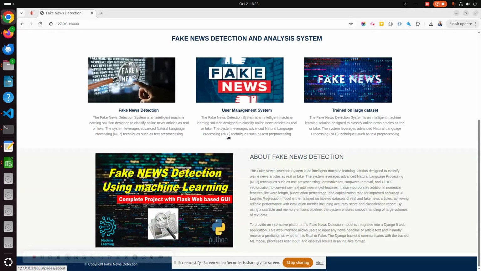So this is the best project for learning machine learning for detecting fake news.